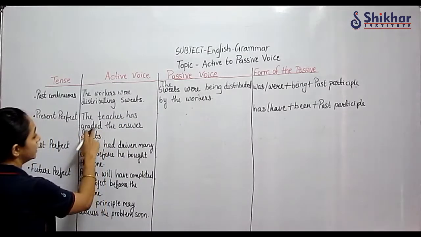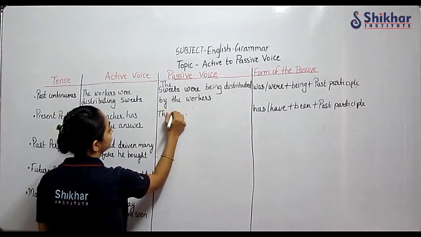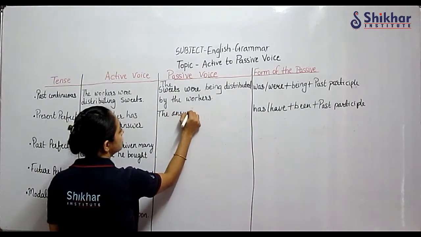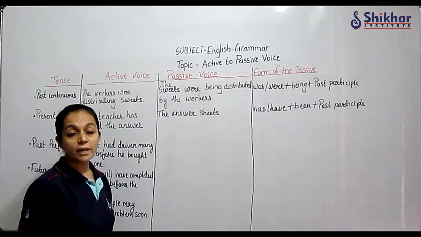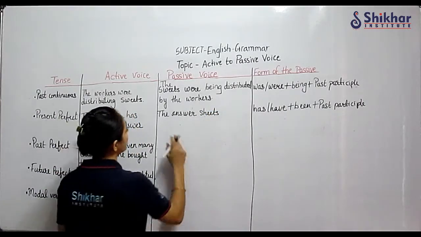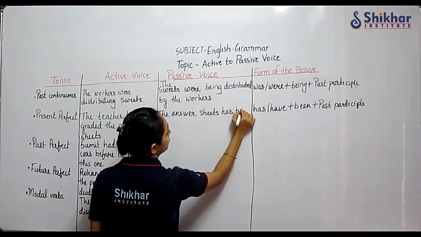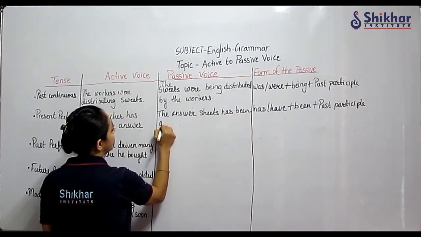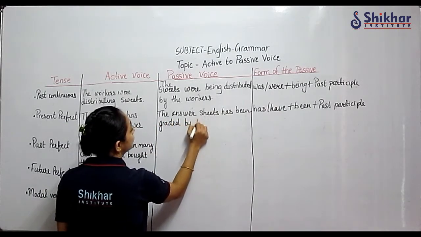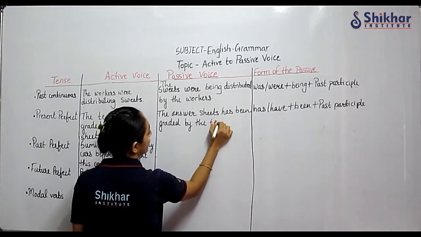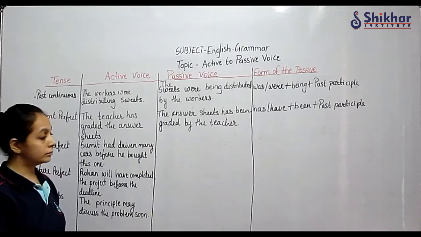So that is to be understood, past participle form of the verb. The teacher has graded the answer sheets. The answer sheets, what it will be? Has been graded, okay, has plus been, has been graded by the teacher, correct, has been graded by the teacher.